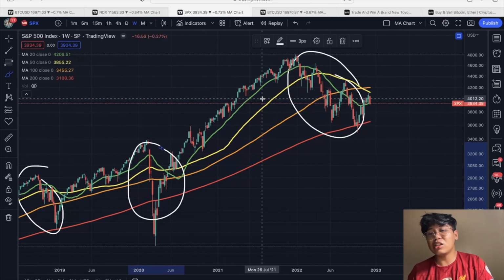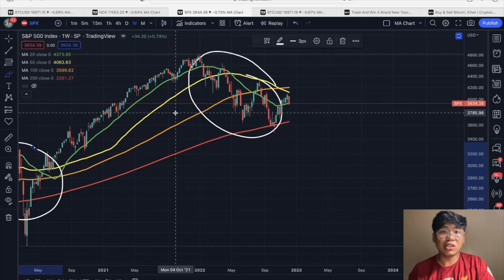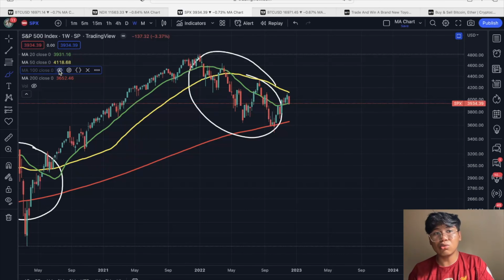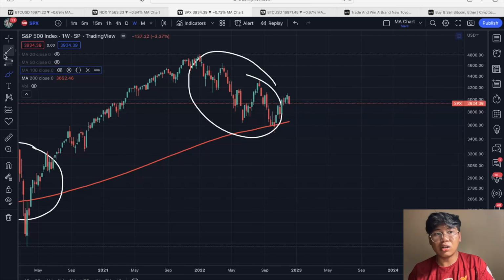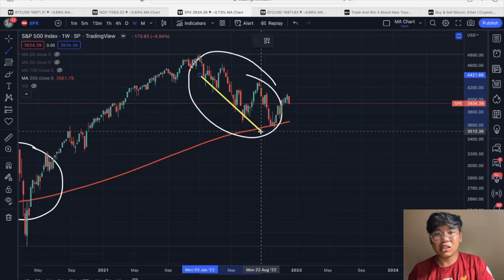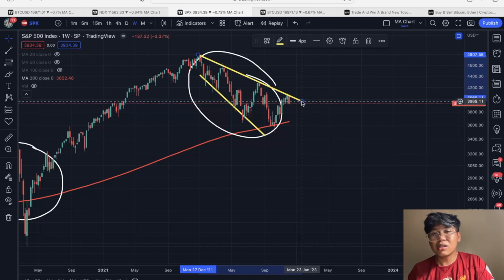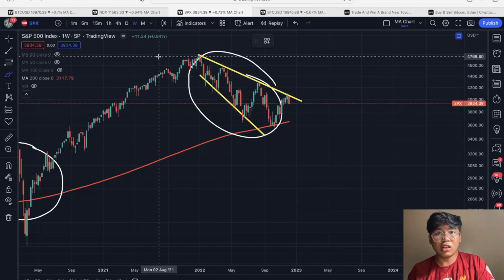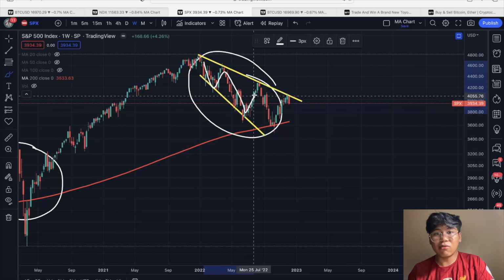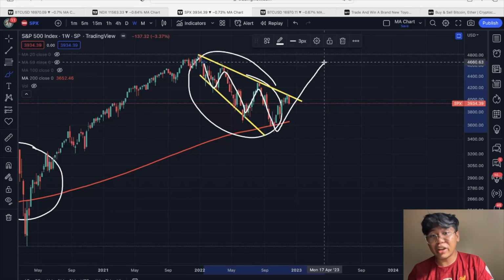You can also see that dito with the S&P 500. So as you can see kay S&P 500, let's try to close this indicator. Then yun nga, open natin siya. As you can see, we are seeing that broadening falling wedge similar with the Nasdaq. And as you can see, we are seeing that broadening falling wedge dito with the S&P 500. And this is typically a very good sign then.